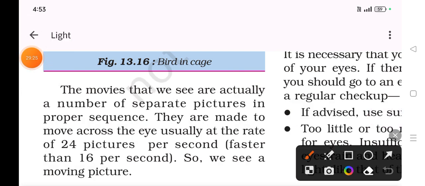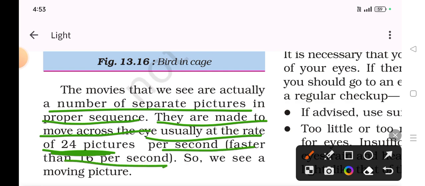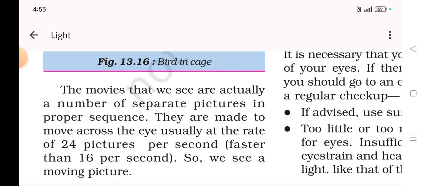The movies that we see are actually a number of separate pictures in a proper sequence. They are made to move across the eye usually at the rate of 24 pictures per second, faster than 16 per second. So we see a moving picture, means 24 pictures per second and faster than 16 per second, of course. Then we are able to see the moving picture.